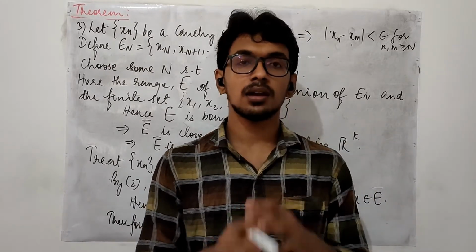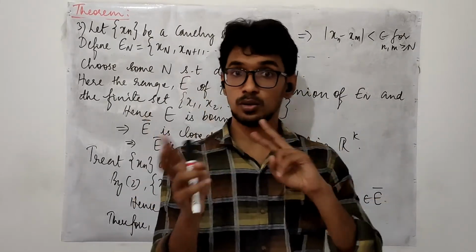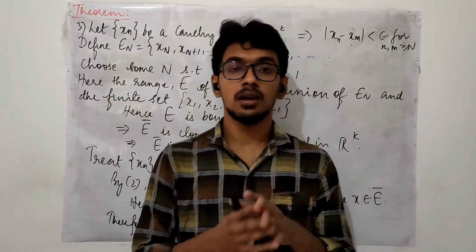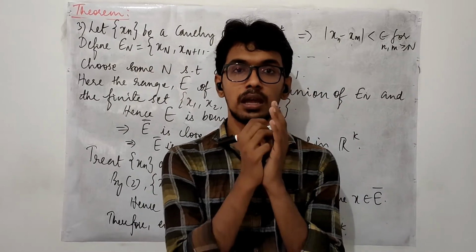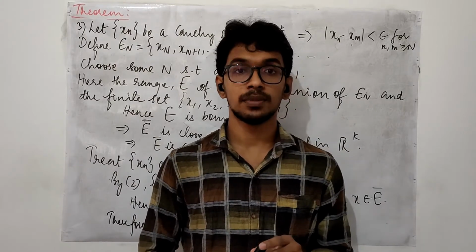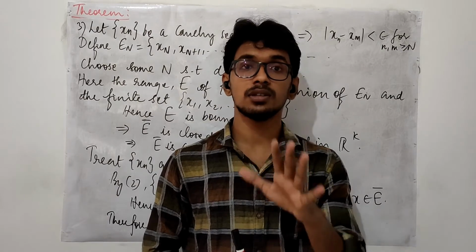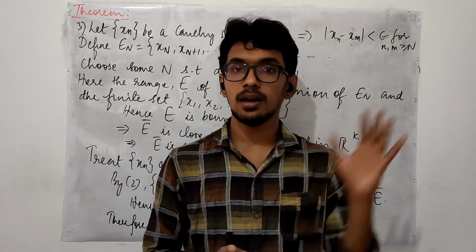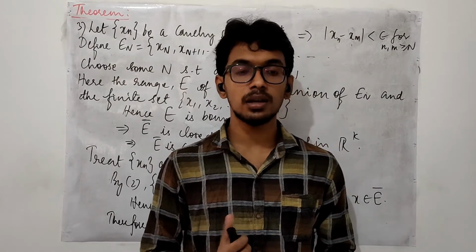If you are talking in a compact metric space or in a Euclidean space, right? These are two different kinds of spaces, right? In a compact metric space or in a Euclidean space, if you can identify some Cauchy sequence, that is going to be convergent. Without even identifying the limit of a sequence, we can talk about the convergence of a sequence. That is the idea which we can get from this theorem, right?